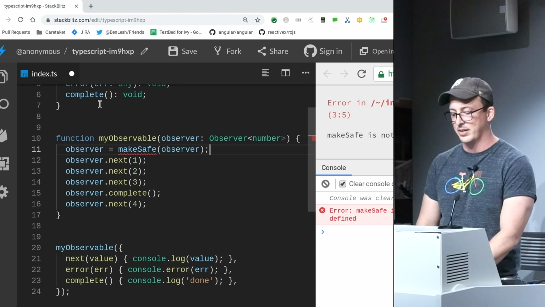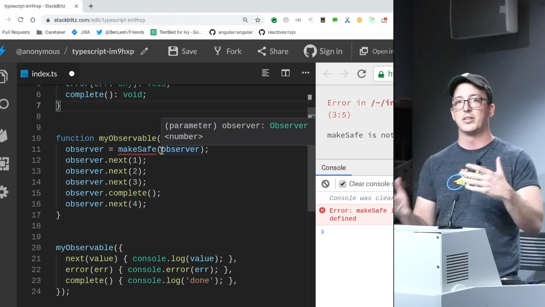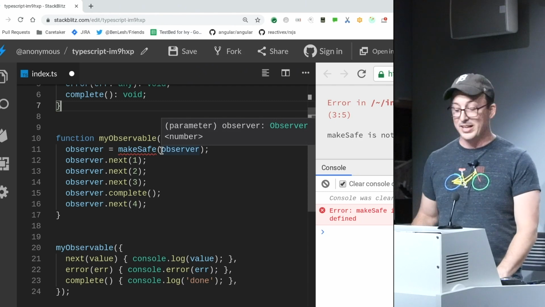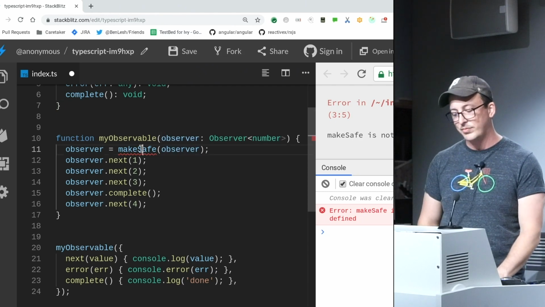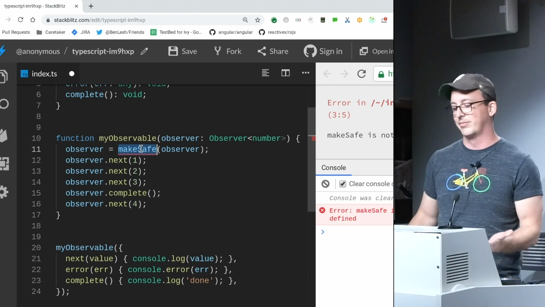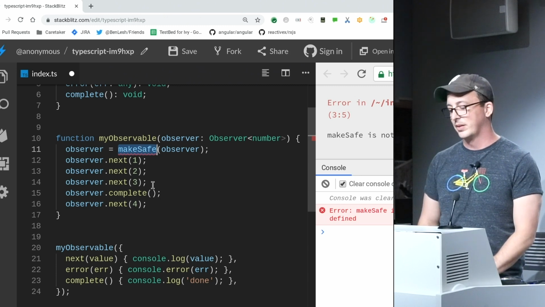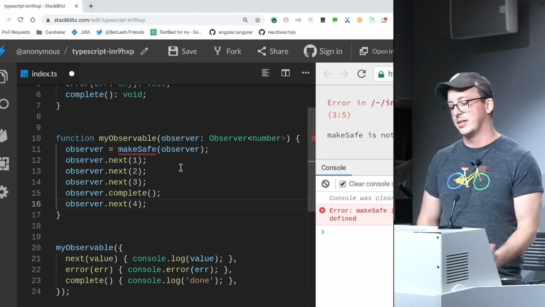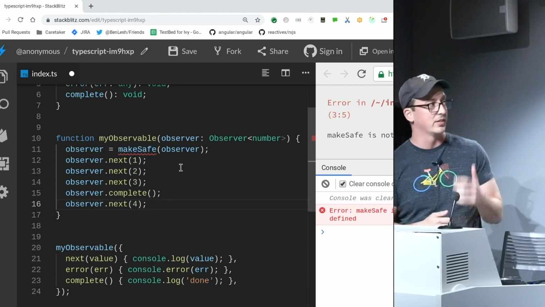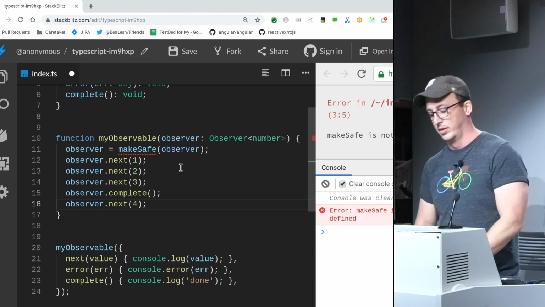And I have this other method that takes the observer and wraps it in another observer that guarantees that sort of safety, right? But then every time I define an observable, I have to call this make safe function. That's probably not the most ideal solution. And there are other things to this that you start to see when you do things that involve asynchrony or any sort of wanting to tear things down.